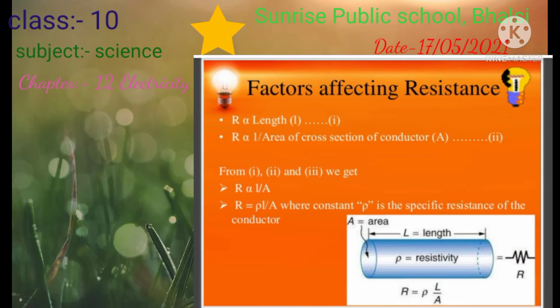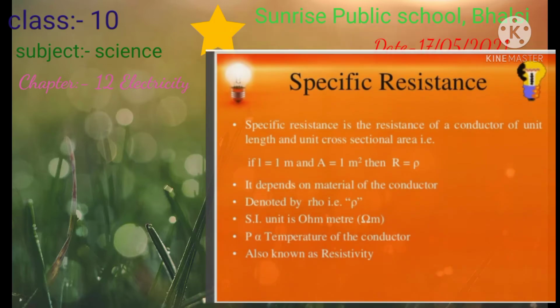When we talk about the factors affecting resistance, it is the length of the conductor. Resistance is directly proportional to the length of the conductor, inversely proportional to the area of cross section of the conductor, and it also depends on the nature of the material. What type of material does the conductor have? So it depends on three factors. The resistance depends on resistivity; they are directly proportional to each other.